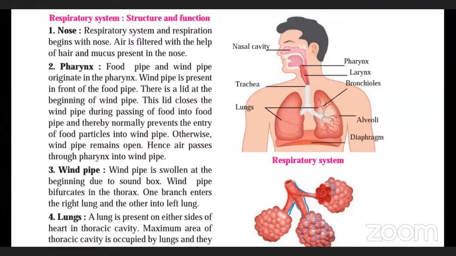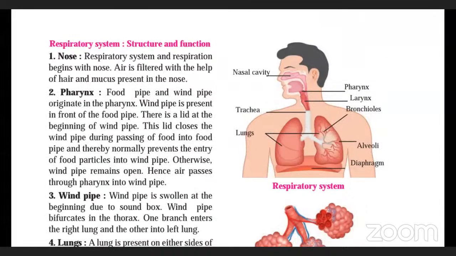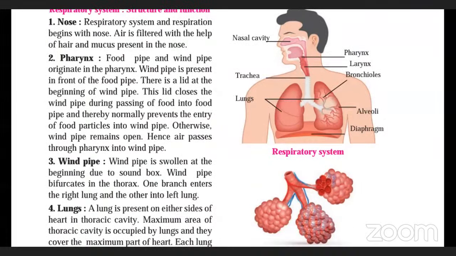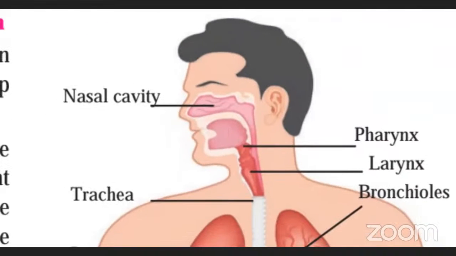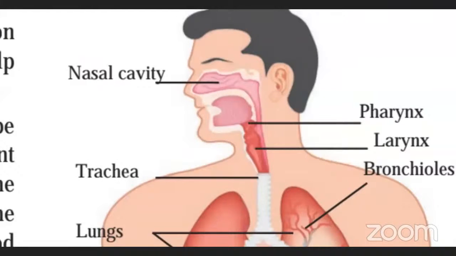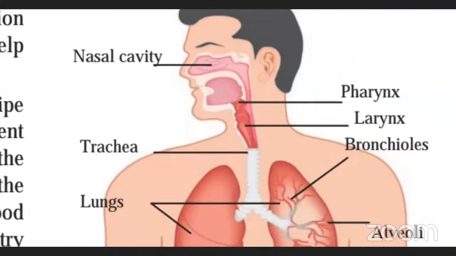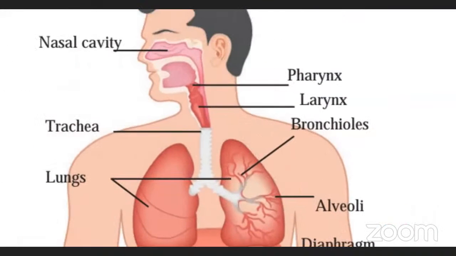Okay, next is pharynx. In the diagram you can see the exact position of these organs: where is pharynx, where is larynx, where is trachea. You can see pharynx is present, after pharynx, larynx is present, and then trachea is there.